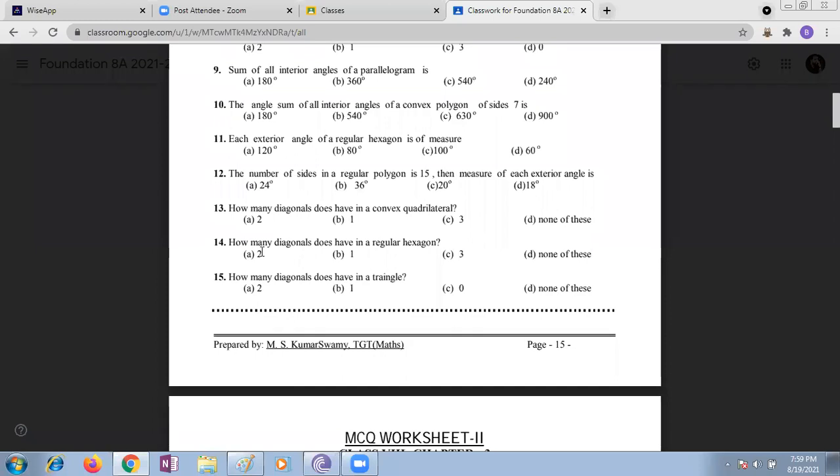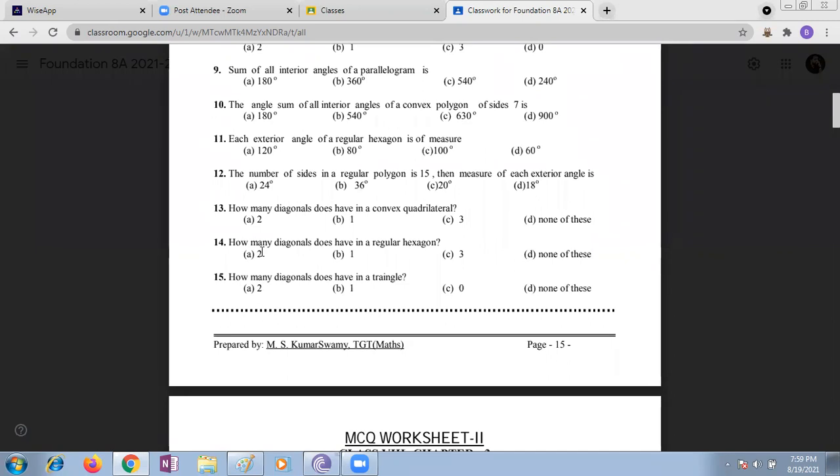Yes, ma'am. How many diagonals does a regular hexagon have? Regular hexagon means how many sides, Nana? 6. 6 into 6 minus 3 by 2. So how many? n into n minus 3 by 2. Only how many, Abhinav? Ayush, how many? Ma'am, n into n minus 3 by 2.